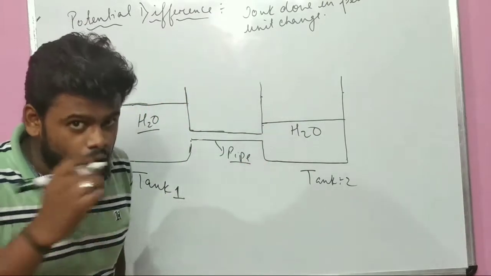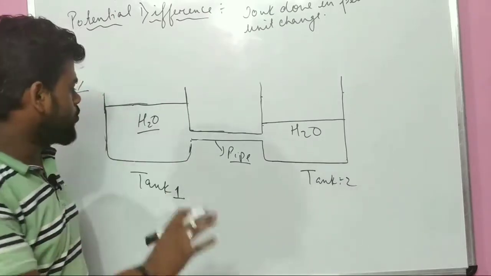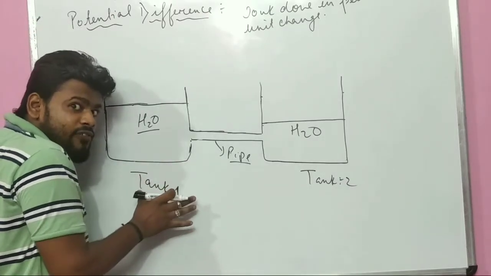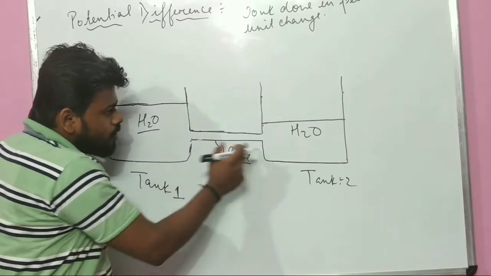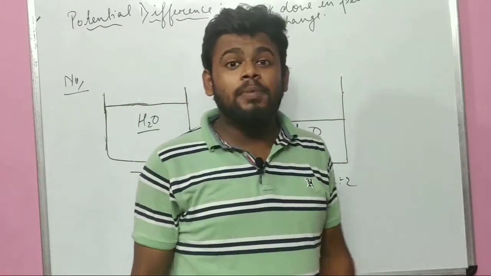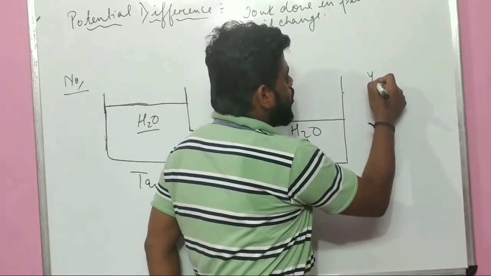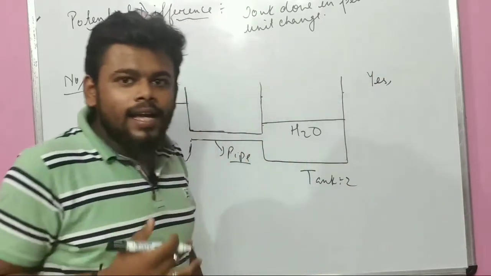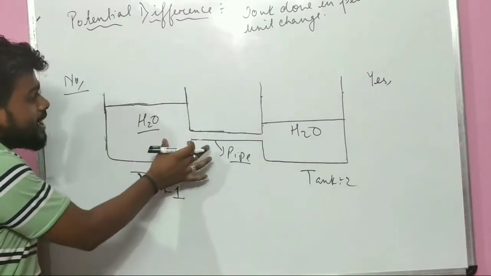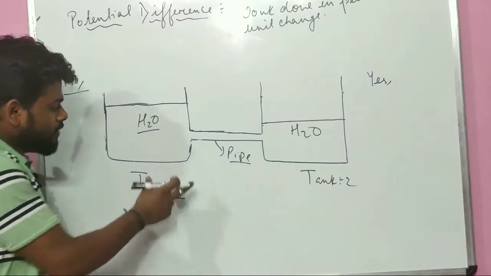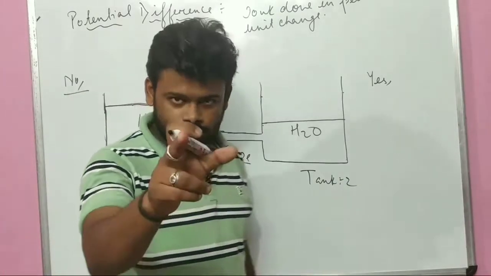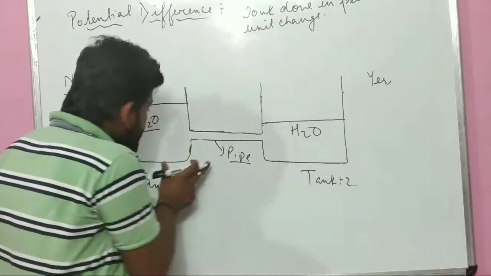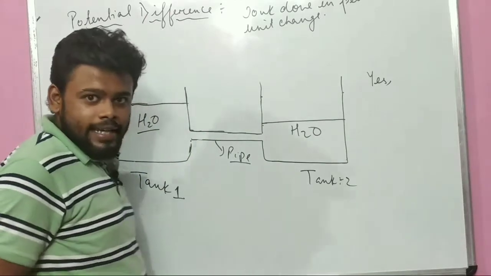If I ask the same question, can the water flow from tank 1 to tank 2? Your answer will be yes. Why? Because there is a difference between tank 1 and tank 2.